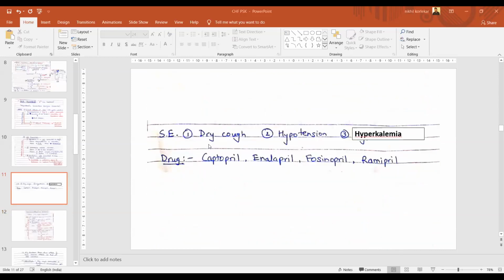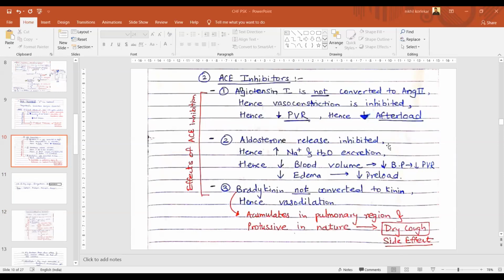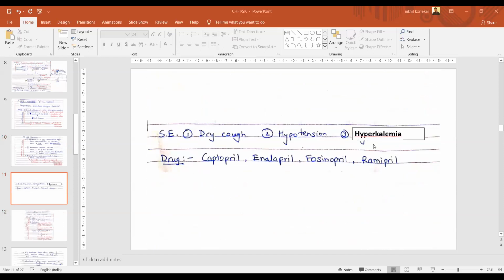The side effects of ACE inhibitors are dry cough, hypotension and hyperkalemia. Why hyperkalemia? Because we are increasing the excretion of sodium, and because of that, potassium is getting spared in the collecting tubule. If you are not able to remember this, please refer to the diuretics video. Hypotension is a side effect which you will see in every class of the drug. Why? Because ultimately these drugs are aiming to decrease the blood pressure, right? Ultimately the mechanisms are such that your blood pressure is going to get decreased.